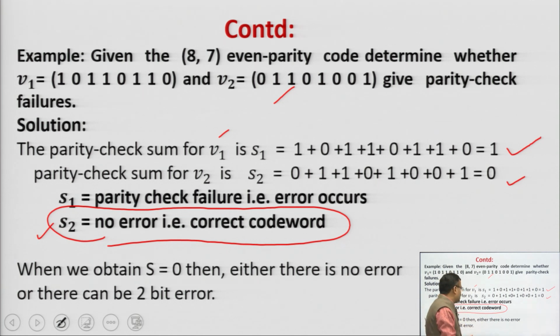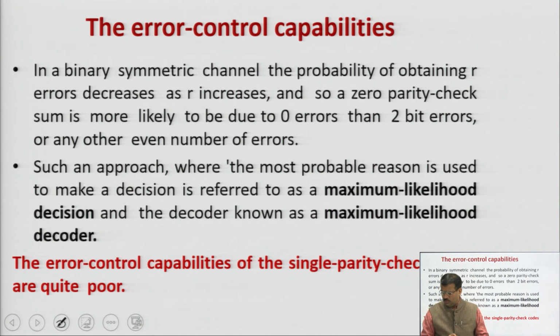When we obtain S equal to 0, then either there is no error or there can be a 2-bit error, because in a single parity check we are only talking about one bit. So, there will be 2 options. In these single parity check codes, you are able to detect the error, but at the receiver side you are not able to correct it. This is a very important limitation that you can understand.